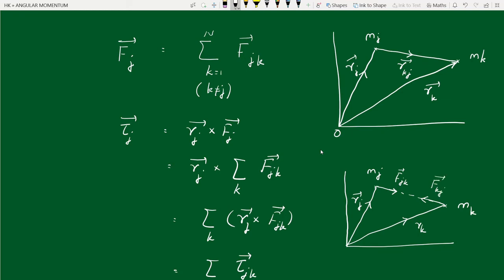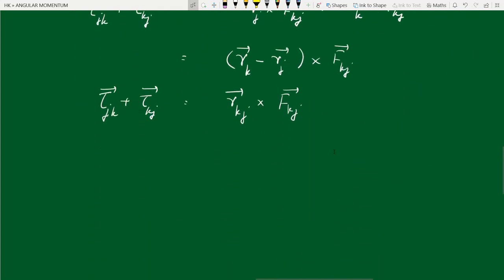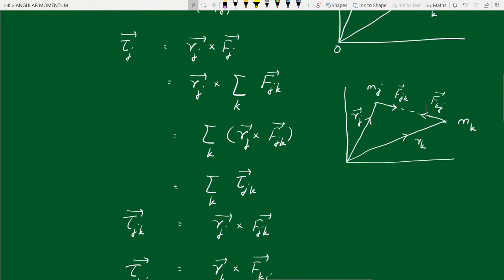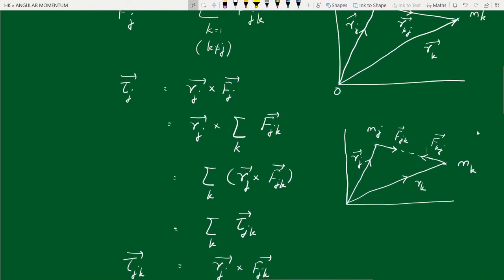If this is the situation, then it's clear that fjk is equal and opposite to fkj, according to Newton's third law. Therefore, if you come back to our equation here, this fkj and rkj are along the same line, and in this situation the torque will be 0 pairwise.